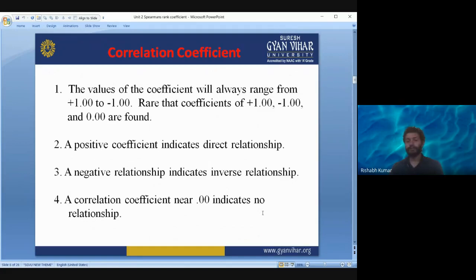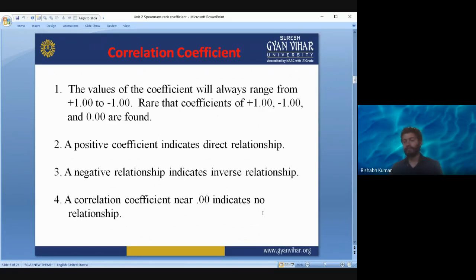The two variables are not related to one another, or the variation in y cannot be explained by variation in x even 5%. Okay, so that is what it means by correlation coefficient equal to 0.